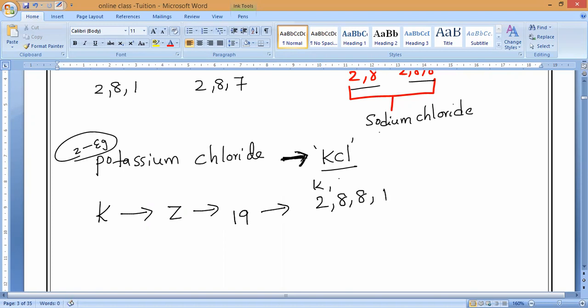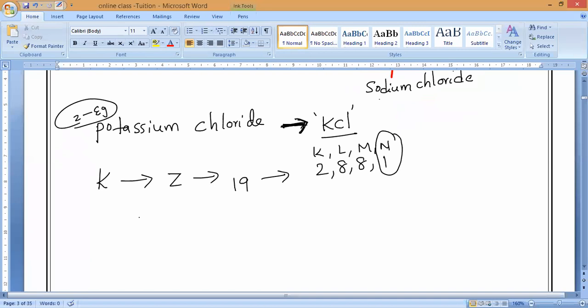Correct or not? K, L, M and N. So what is the valence electron? 1. Understanding? So potassium, by losing 1 electron, turns into K+. Correct?